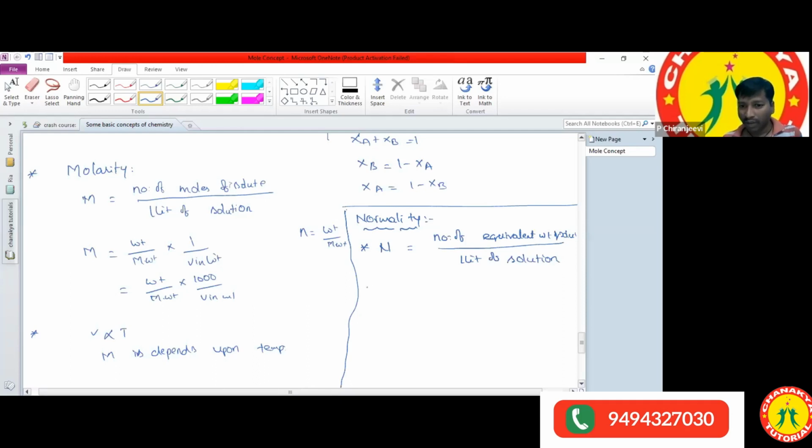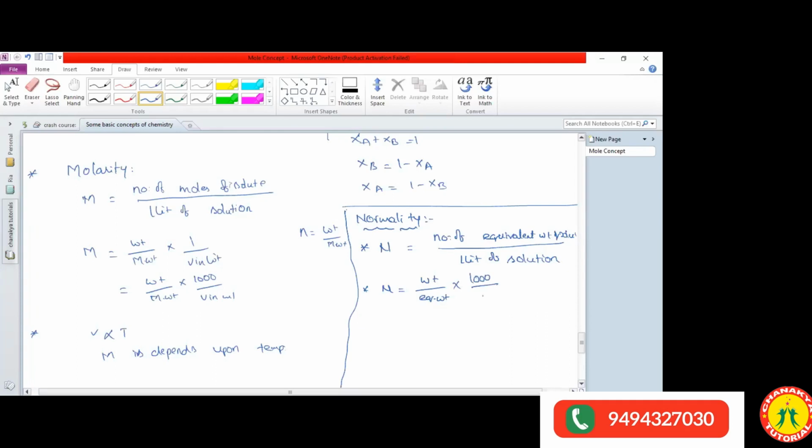So this we can also write as normality is equal to weight by equivalent weight. How can we calculate the number of equivalents? Weight by equivalent weight. What is meant by the equivalent weight? Atomic weight by valency factor.